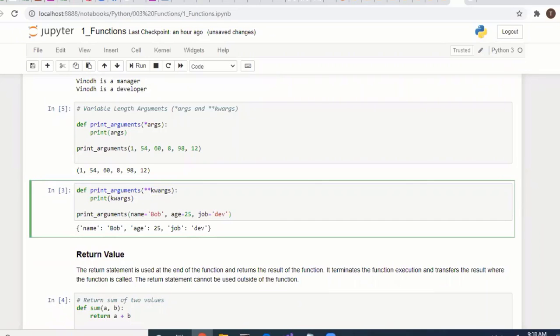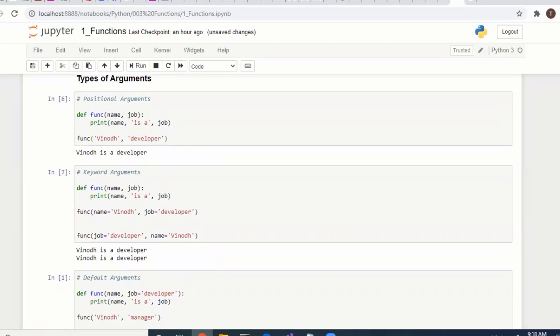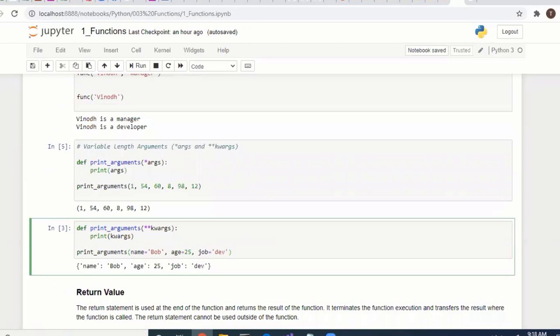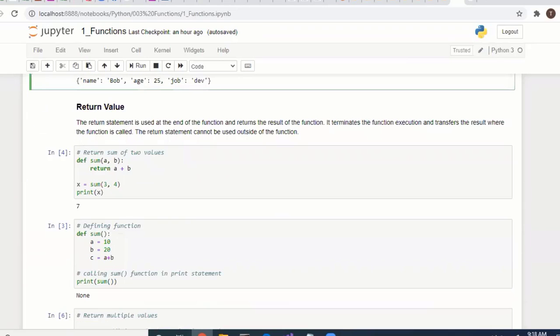Okay, so till now we have seen how to pass different types of arguments to the function. You know the purpose of the function: after executing the statements inside the function, you have to return the result properly to wherever you are making the call. That is the main agenda. So the return statement is used at the end of the function. The return value is the result of the function. It terminates the function execution and transfers the result to wherever you are calling that function.